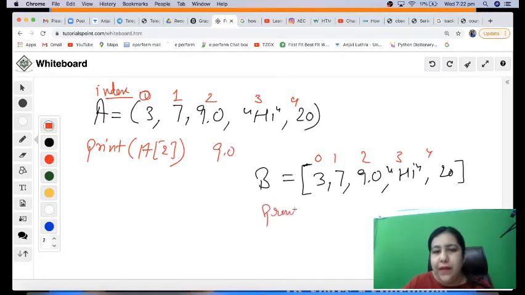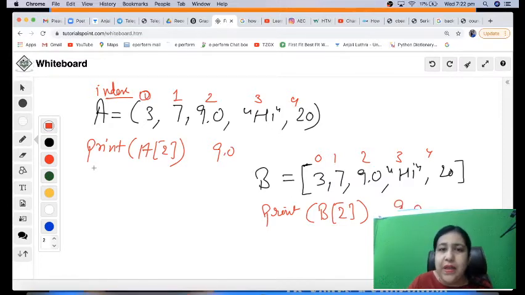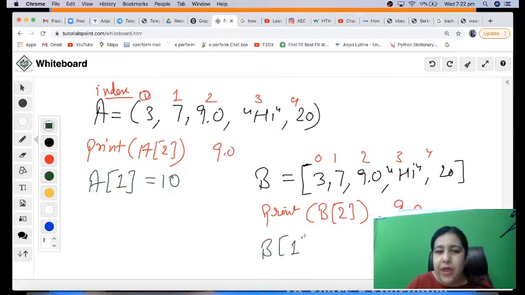If you write here print B2, this will also print 9.0. So it's absolutely same. But the thing is, if I try to change the value, if I try to change A1 to 10, and similar way I try to change this one to 10. Now this is absolutely correct. This will modify, the 7 will be changed to 10.